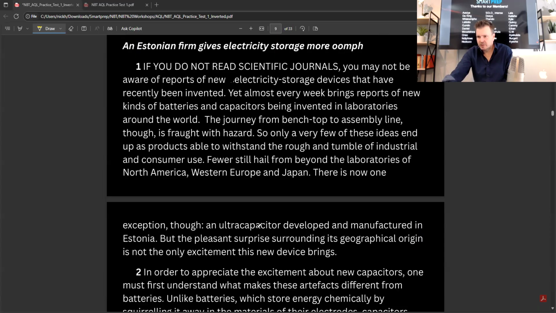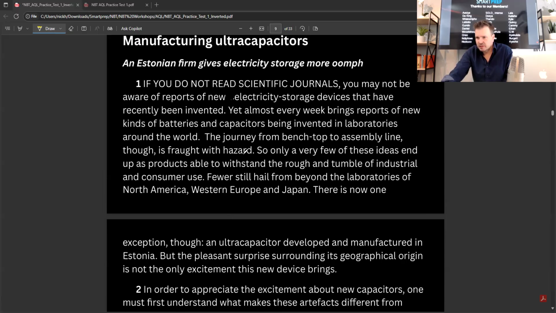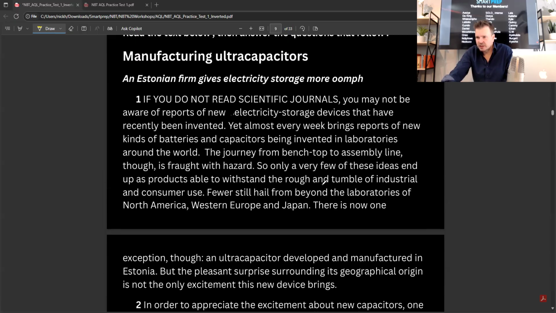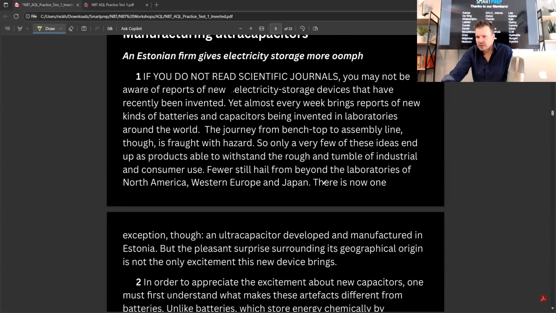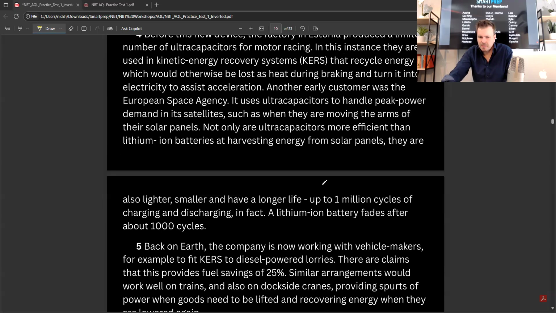"There's now one exception, though, the ultra capacitor developed and manufactured in Estonia." So we're talking about the exception, which is an ultra capacitor. All right. So only a few of these ideas end up as products able to withstand. Okay. So now let's go down. Benchtop to what, with hazard. Okay.